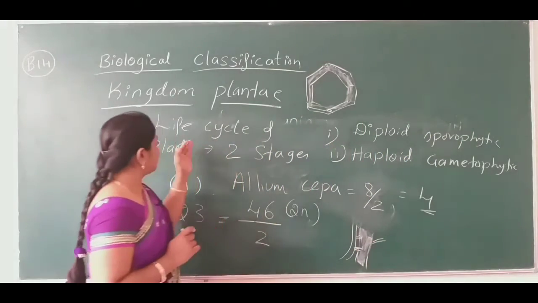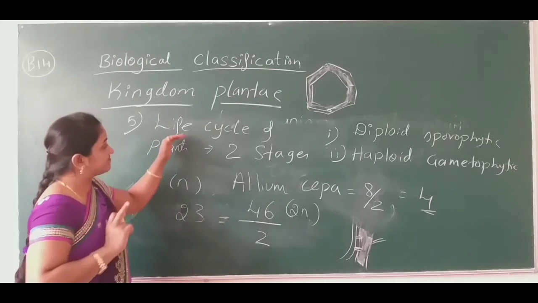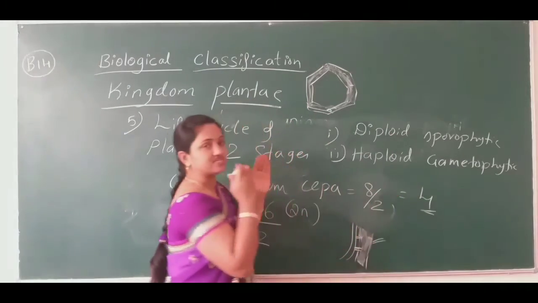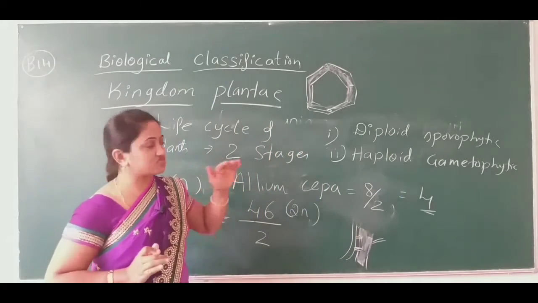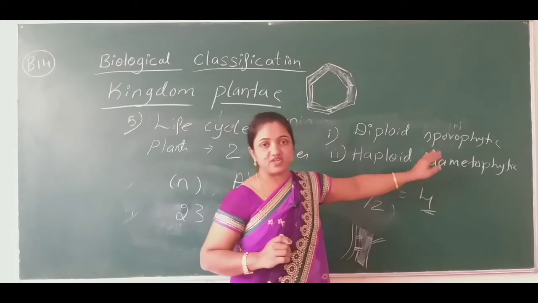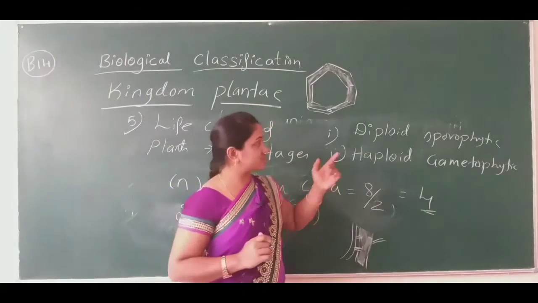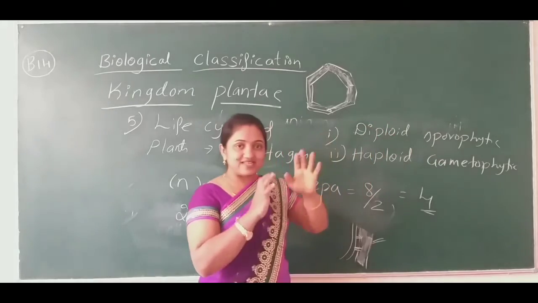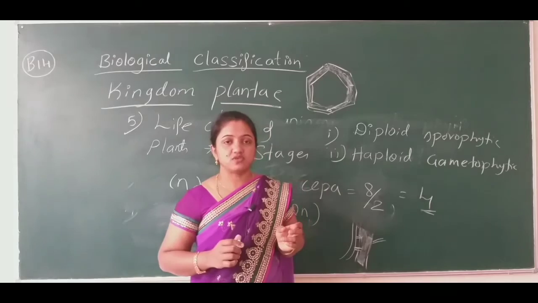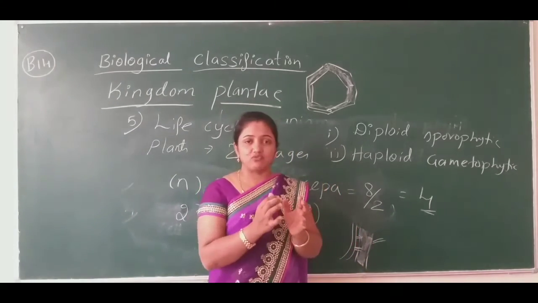Okay, so the plant is going to complete its life cycle by completing two stages. What are those two stages? One is the sporophytic stage, one more is the gametophytic stage. What do you mean by sporophytic stage, or what do you mean by gametophytic stage? The sporophytic stage is the stage in which it is going to release the spores. Okay, for the basic concept, just understand only this much.